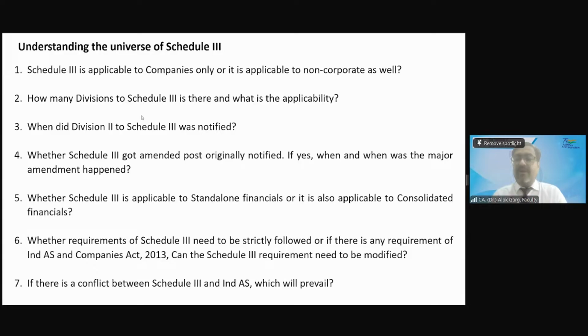Question number 6. Whether requirement of Schedule 3 needs to be strictly followed, or if there is any requirement of Ind AS and Companies Act 2013, can the Schedule 3 requirement be modified? For example, if Schedule 3 has given you some requirement, and there is another requirement of Ind AS and Companies Act also, whether Schedule 3 requirement should be modified to comply with them? What is your view?